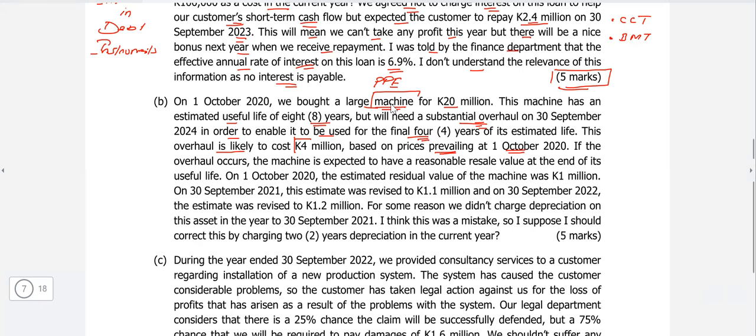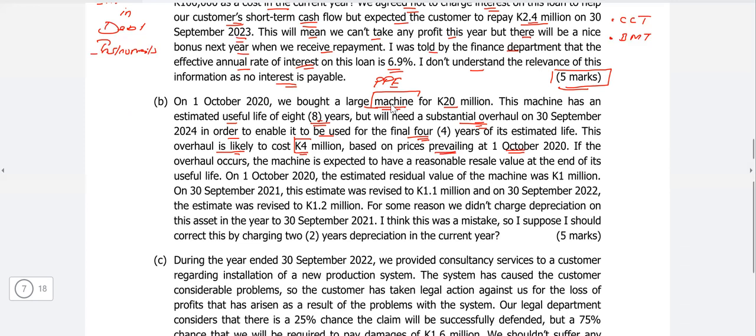Now, we know that the cost is K 20 million, and out of that K 20 million, 4 million is the overhauling cost. Now we need to separate it. Why do we need to separate it? Because obviously this K 4 million needs to be depreciated over the 4-year period. And the rest of the machine will be depreciated over the 8-year period.